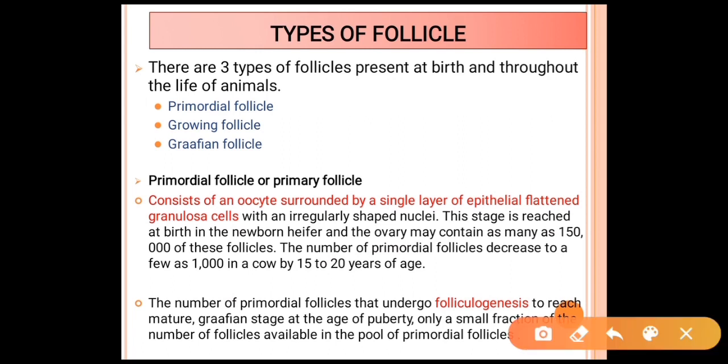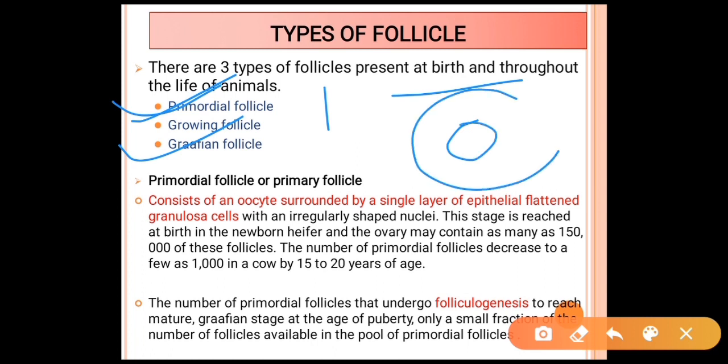Types of follicles. There are mainly three types of follicles present at birth and throughout the life of an animal. First are primary follicles, second are growing follicles, and third are Graafian follicles. Then we are going to deal with the primordial follicle or the primary follicle. It consists mainly of an oocyte, which is surrounded by a single layer of flattened epithelial granulosa cells with irregularly shaped nuclei.